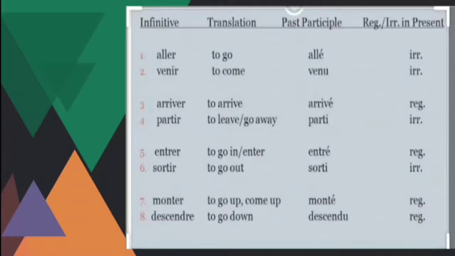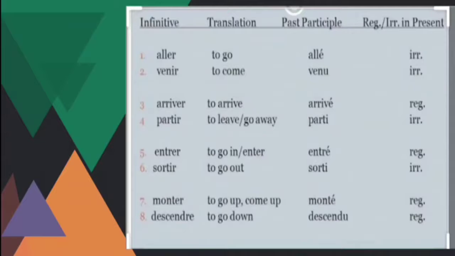Partir, to leave or go away, and the past participle is parti, and it is an irregular one. And entrer, to go in or enter, and the past participle is entré, and this is a regular group. And sortir, to go out, and the past participle is sorti, and it is an irregular verb.